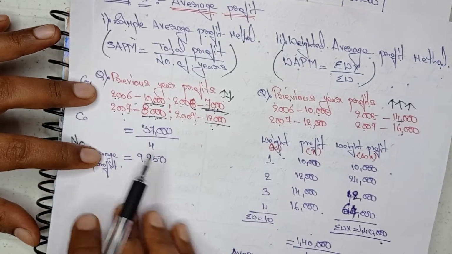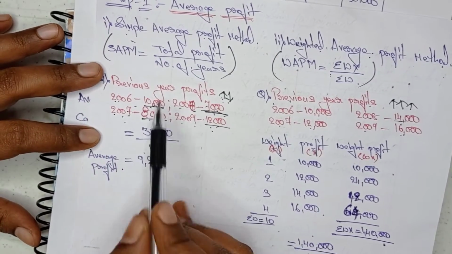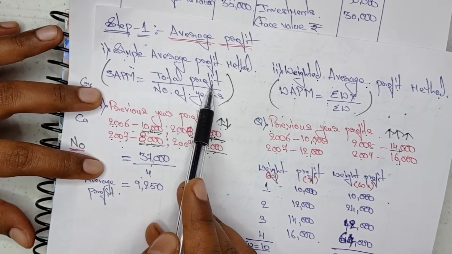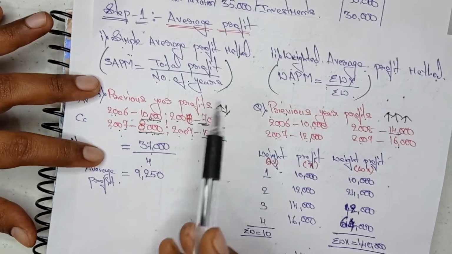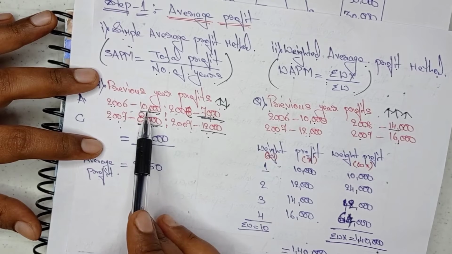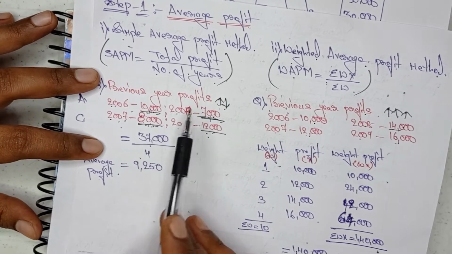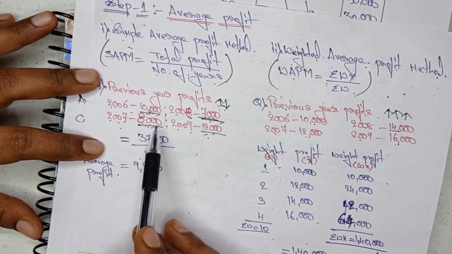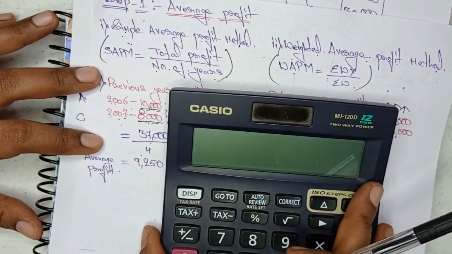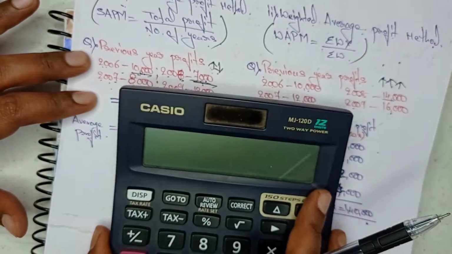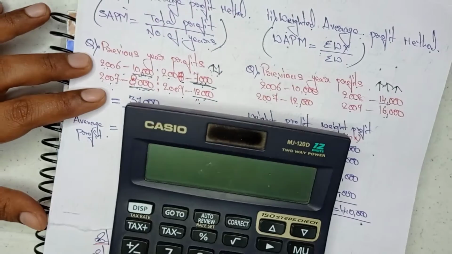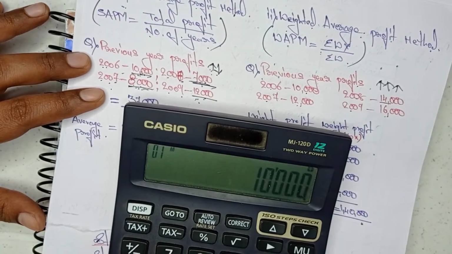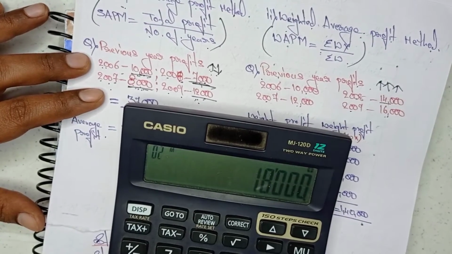So coming to the solution, what is the formula here? Total profit divided by number of years. What is the total profit? 10,000 plus 8,000 plus 7,000 plus 12,000.